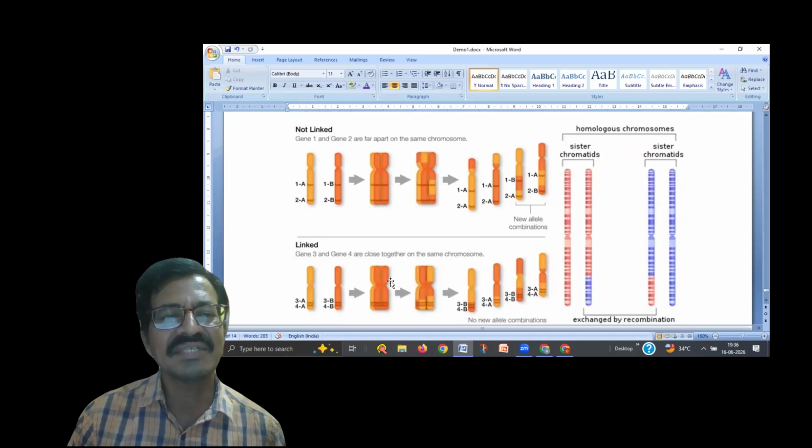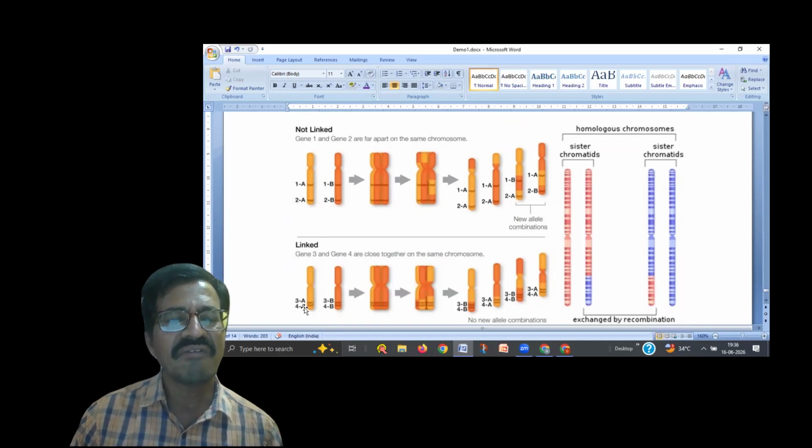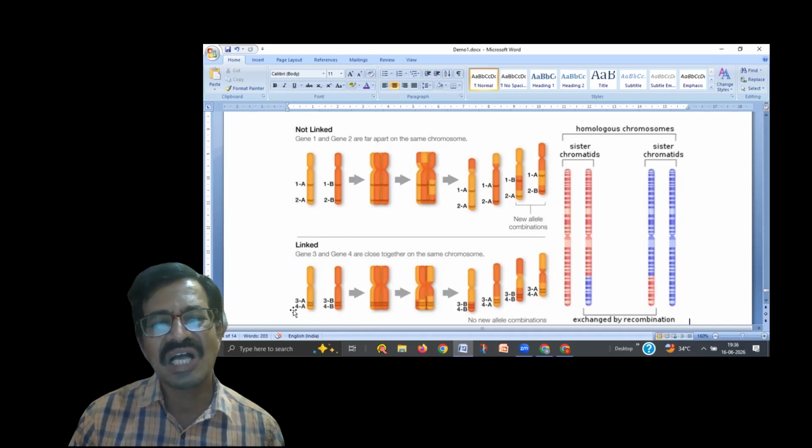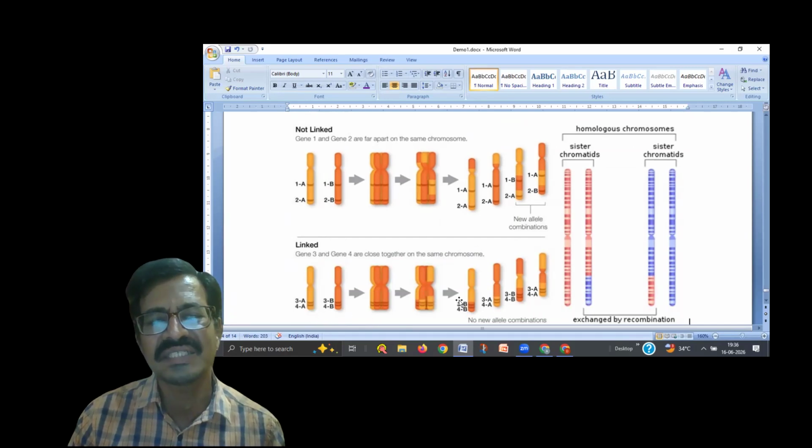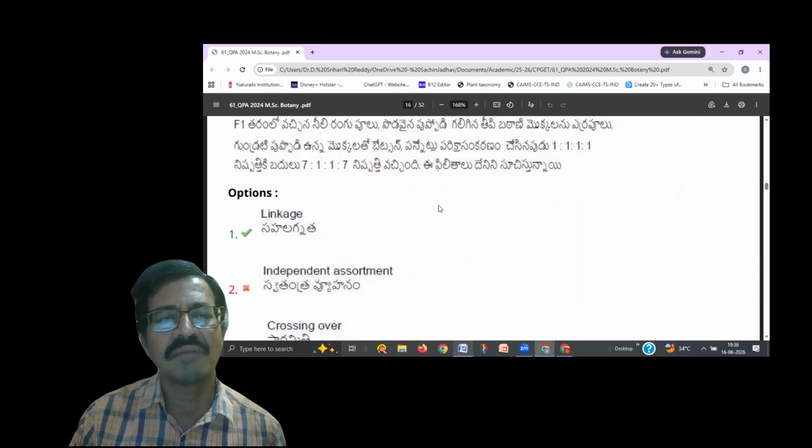But if they are linked, that means 3A and 4A are very closely arranged in the same chromosome, in the homologous chromosomes. So the chance of separation between 3A, 4A or 3B, 4A is very low because they are very closely arranged. This phenomenon is called linkage. That is what is observed here.